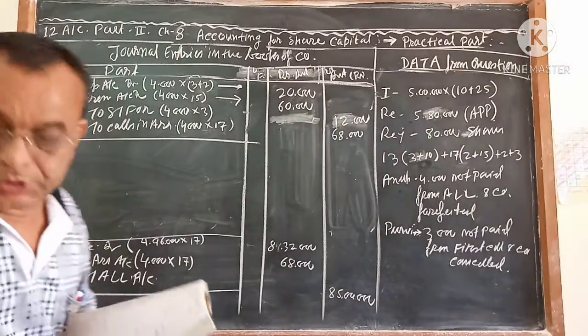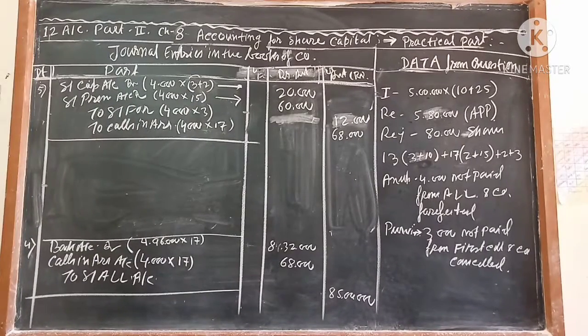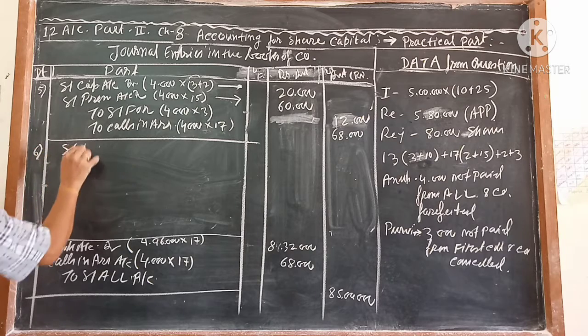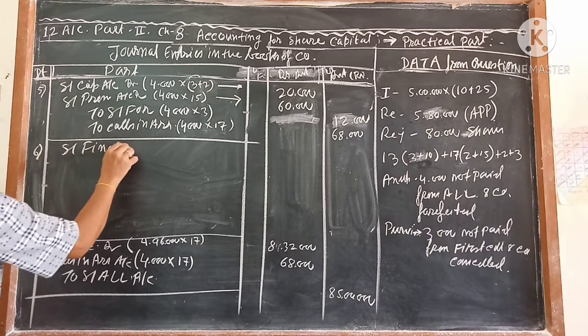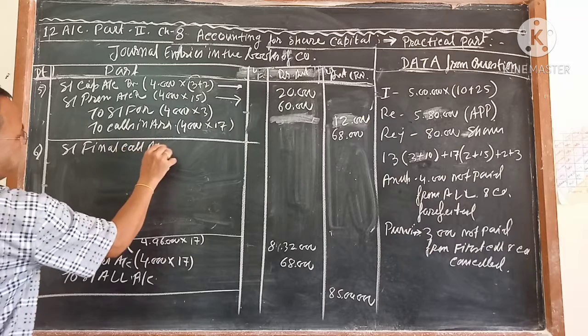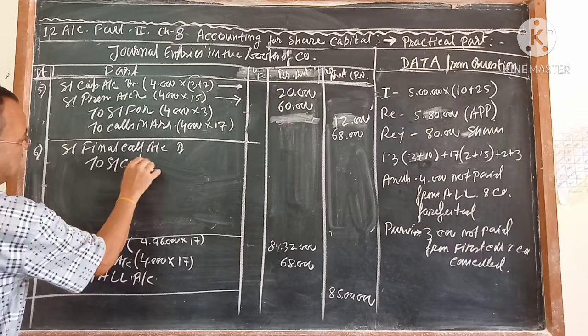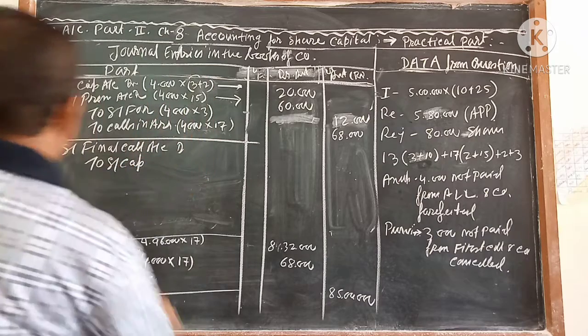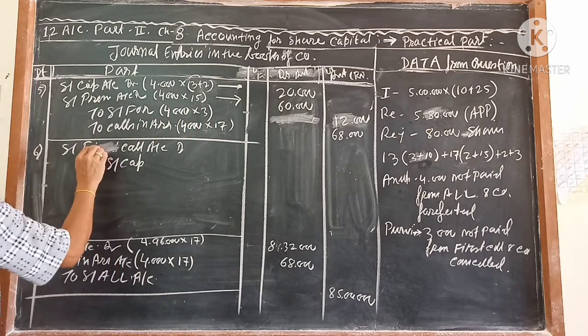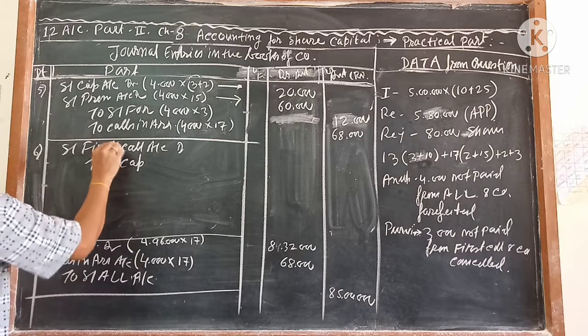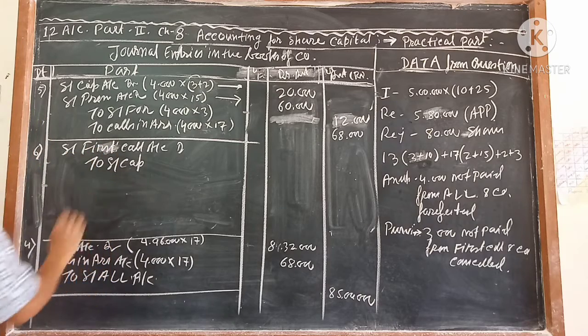Now we will ask for the entry for the first call. Calling for first call, all of you know. Share first call account debit to share capital.